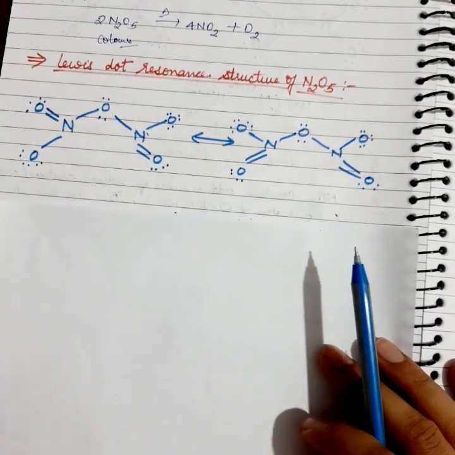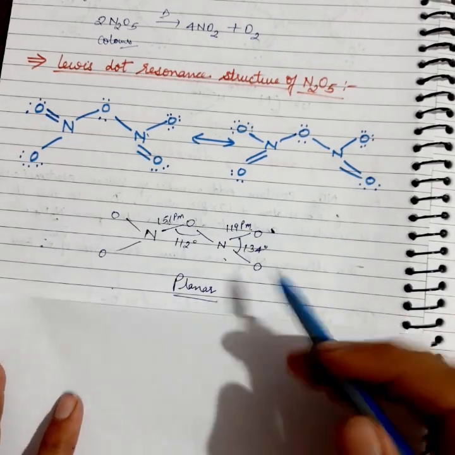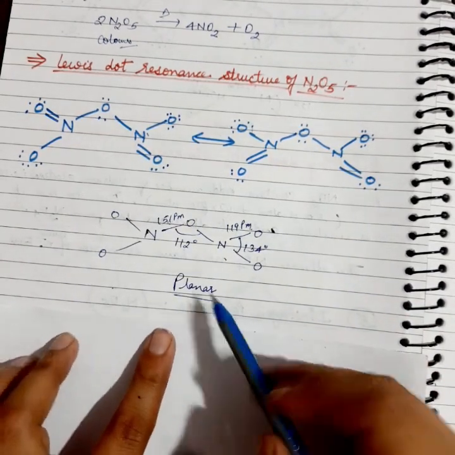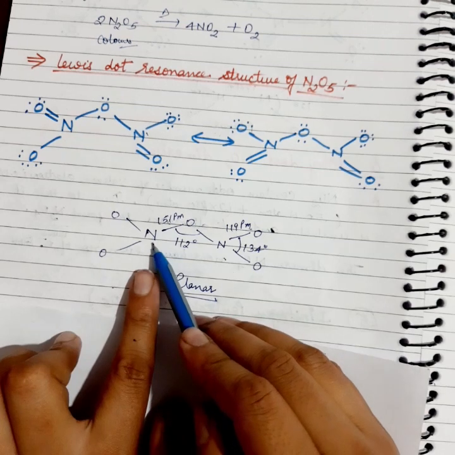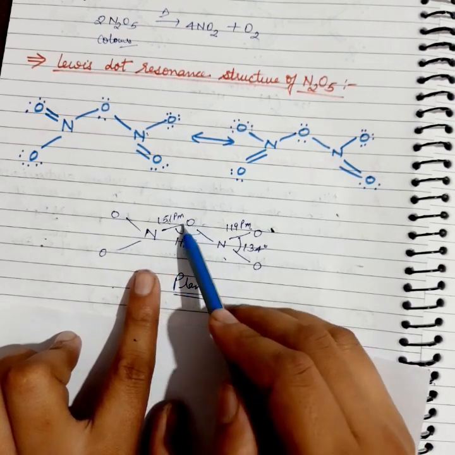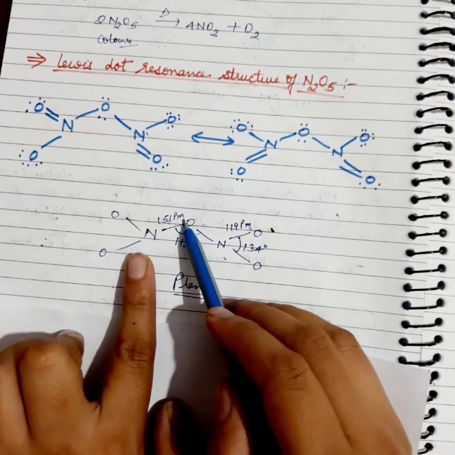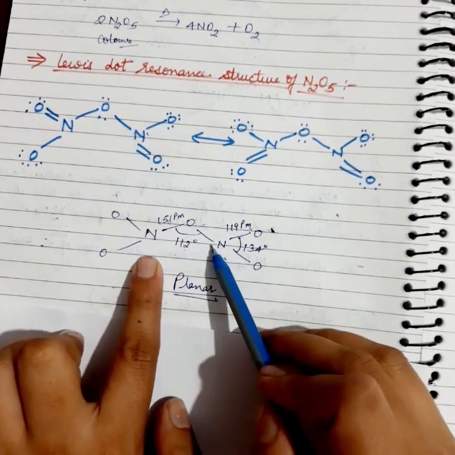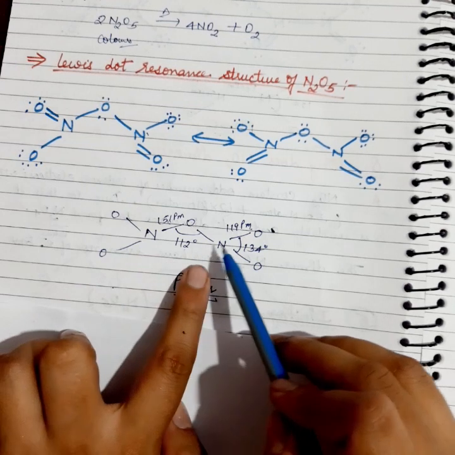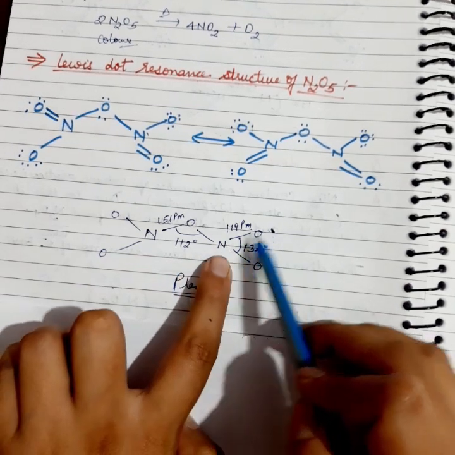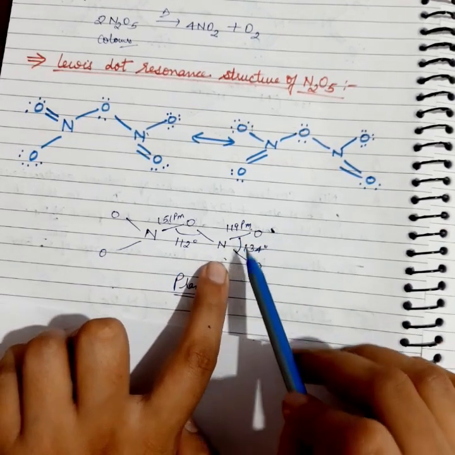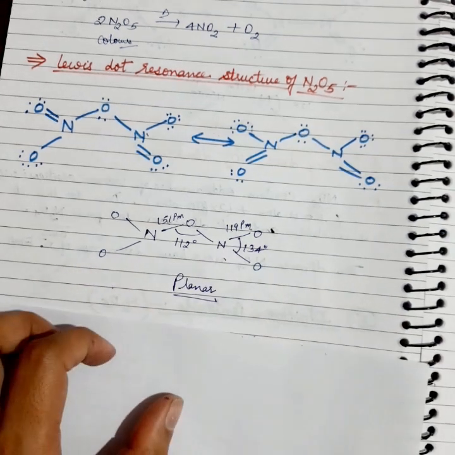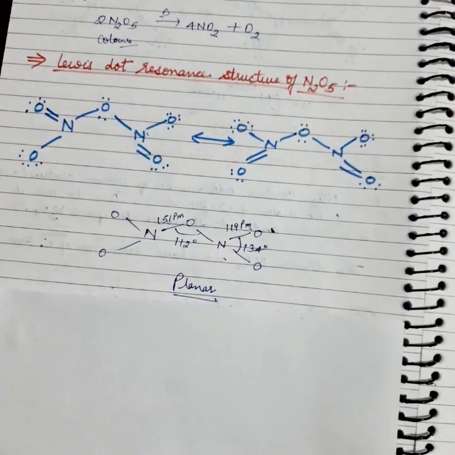So this will be the resonating structure, and you can see here it is again a planar molecule in which the bond length between this middle oxygen and nitrogen is 151 picometer, and the angle between two nitrogen and this oxygen is 112, and the bond length between this nitrogen and this oxygen is 119 picometer, and the angle is 134. So that's all for today.